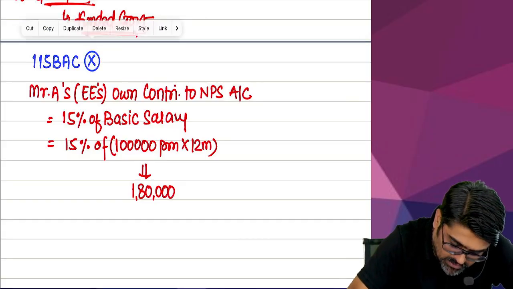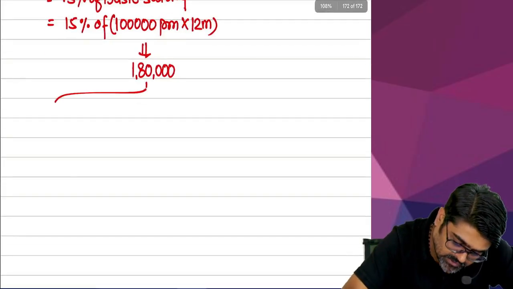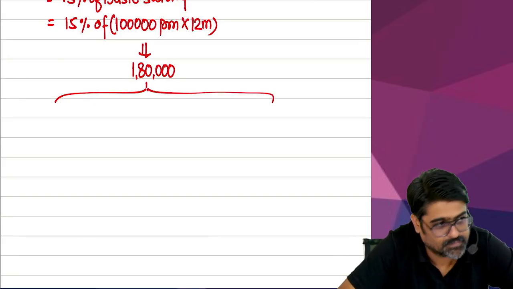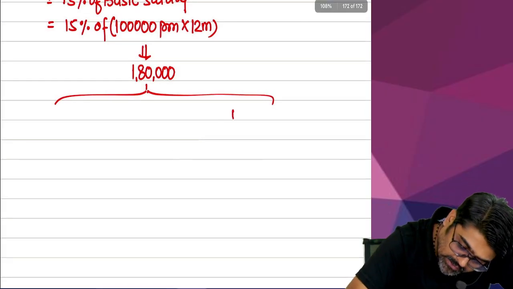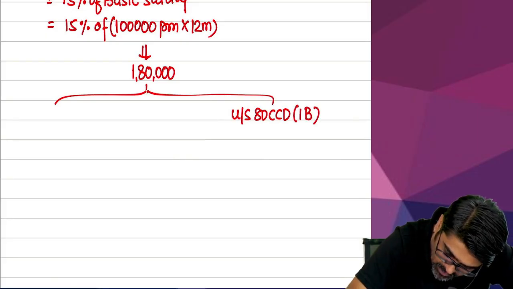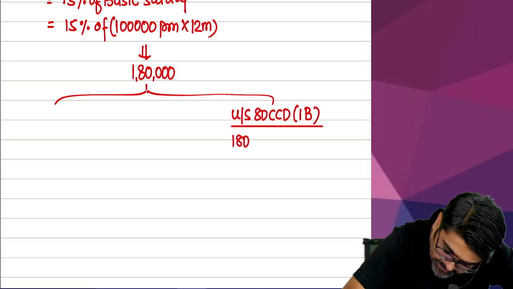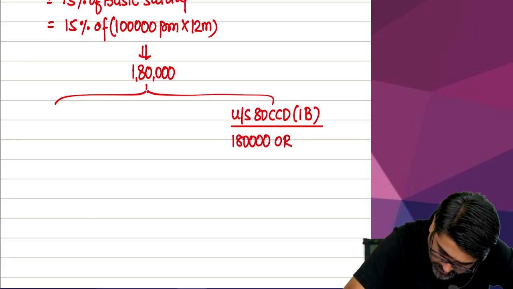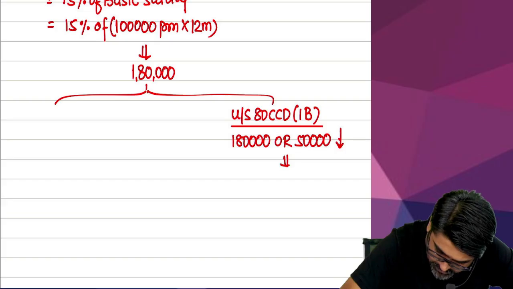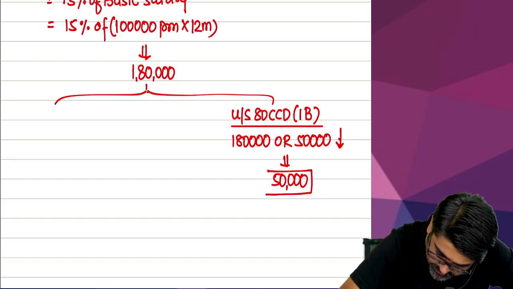Sure. Under which section? This 1,80,000 will be allowed under which section? 80CCD(1) as well as 80CCD(1B). Where will you claim it first? 1B. So under section 80CCD(1B), how much are you going to claim? 50,000? No. 1,80,000 or 50,000, whichever is higher, no? Okay. 50,000 will be allowed under section 80CCD(1B).